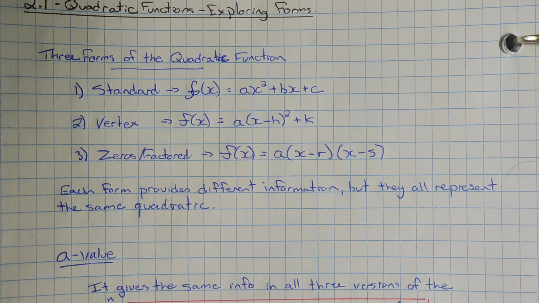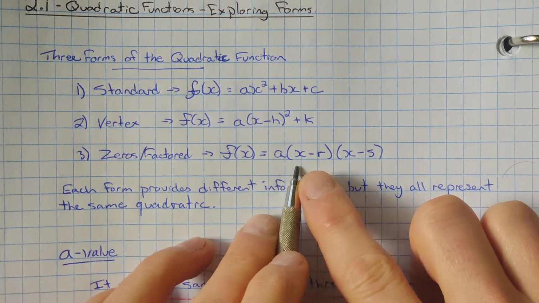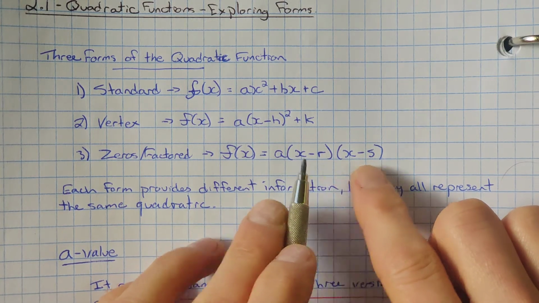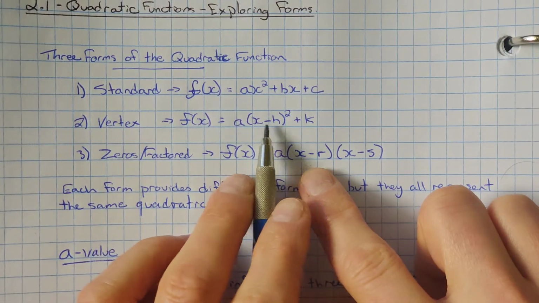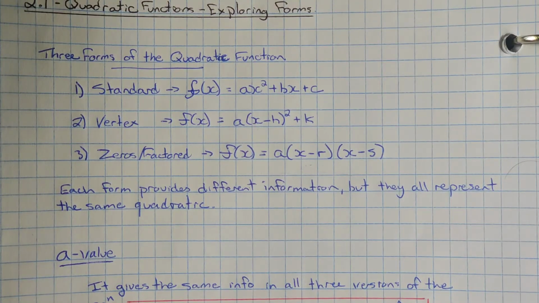The third form that we often see in quadratics that we find very useful is the zeros or factored form. And we'll talk more about factoring in later lessons. But factored form here is a times x minus r times x minus s. So we have the two values in brackets. Notice the minuses, just like in the vertex form, so they're going to behave very similarly, becoming the opposite. Each of these forms provides some different information for us, and depending on our situation, different ones are more useful than others.